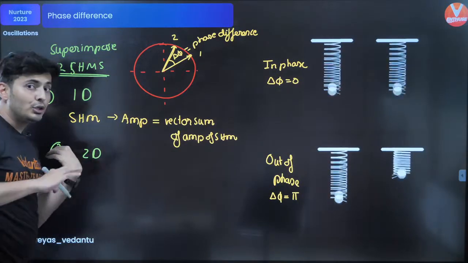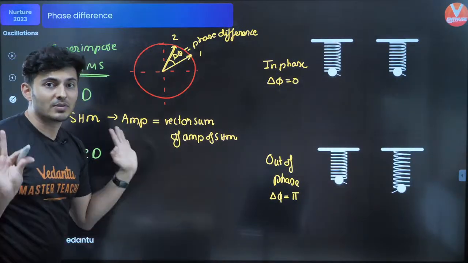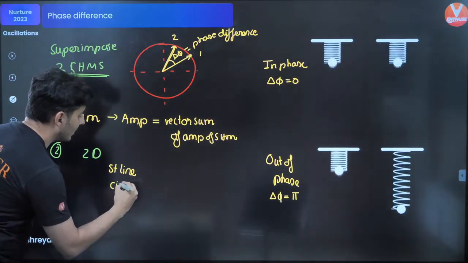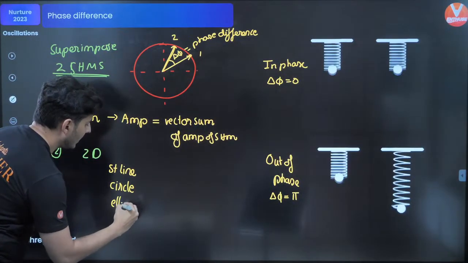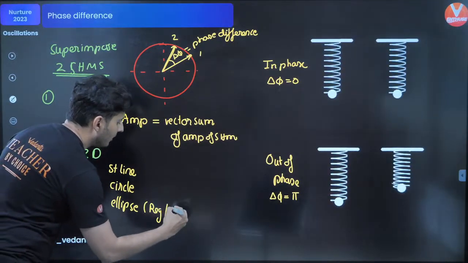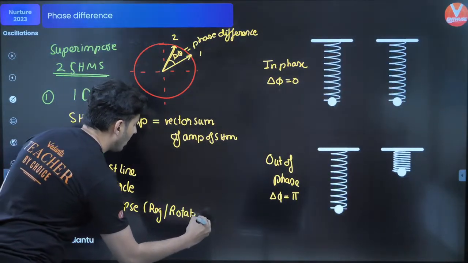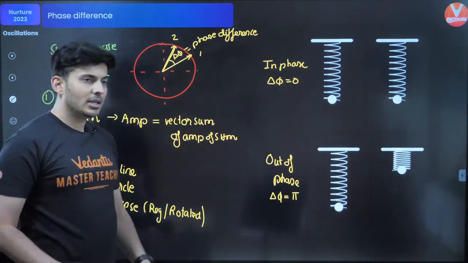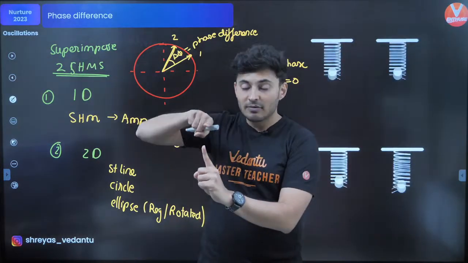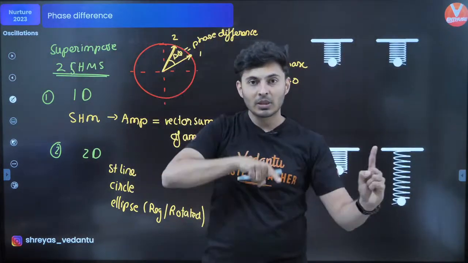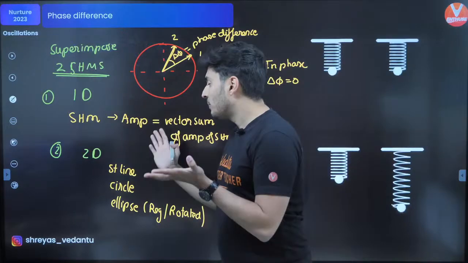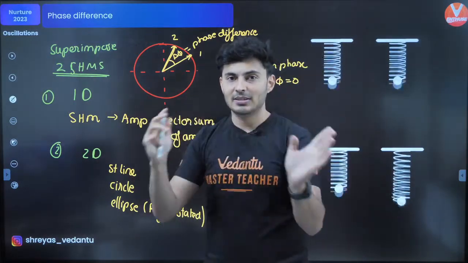And in 2D, there are multiple outputs which are possible. One is it could be a straight line. Another is it could be a circle. It could also be an ellipse. Now the ellipse could be regular or a rotated ellipse. All these possibilities are there. When I say 2D SHMs superimpose, one SHM is going like this, and the other SHM with respect to that is going like that. So multiple possibilities are there, and that depends on the phase difference between the two.